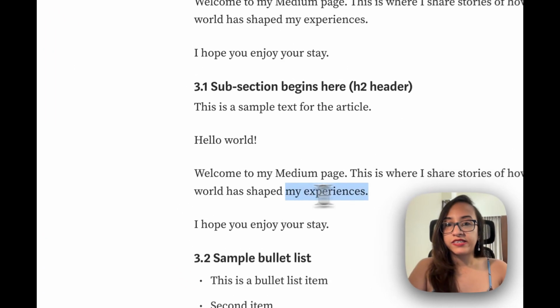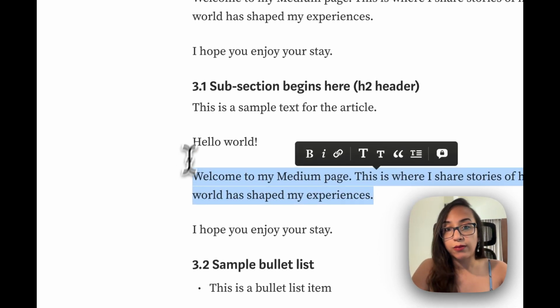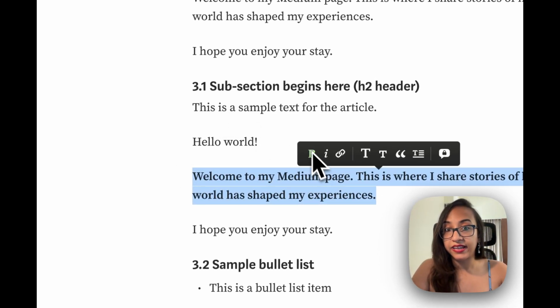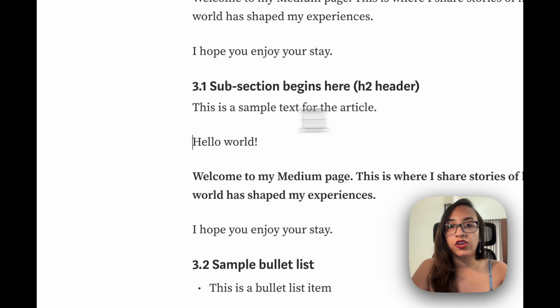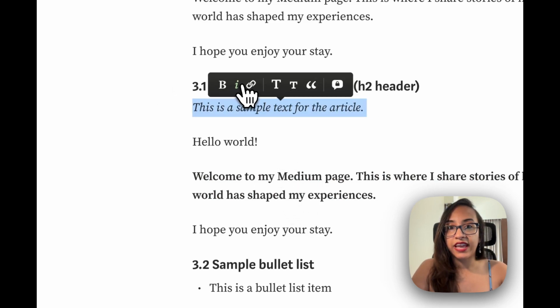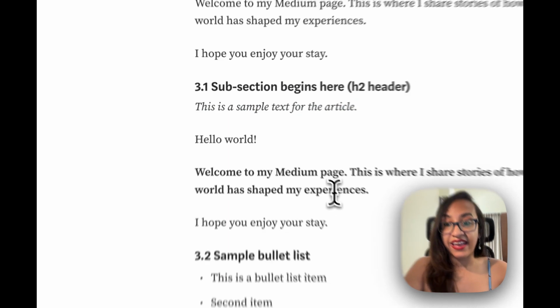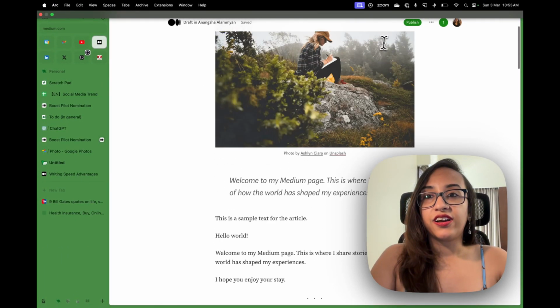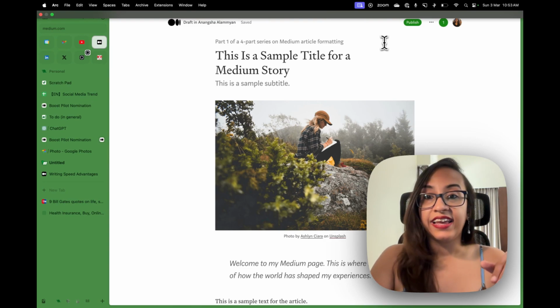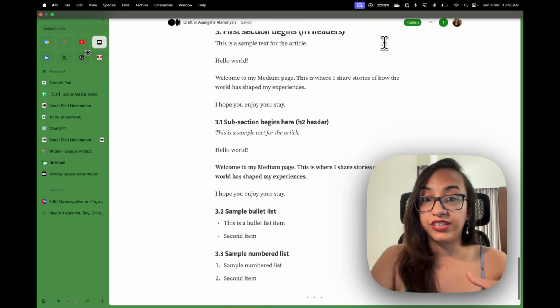Alright, so that's mostly about it. Other than that, there are also options about making your text bold by clicking on the B. You can also make your text italics by clicking on the I. And these are all the features that Medium has. And once you're done, once suppose this article is all ready and you have done all the formatting that you need to do,